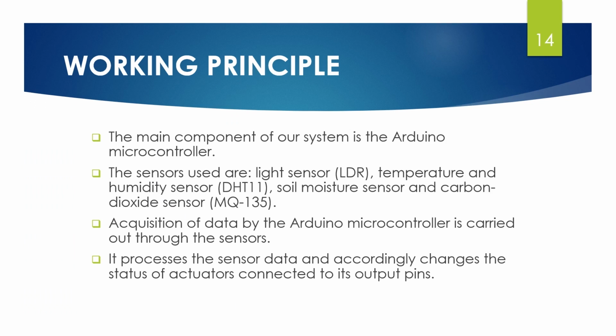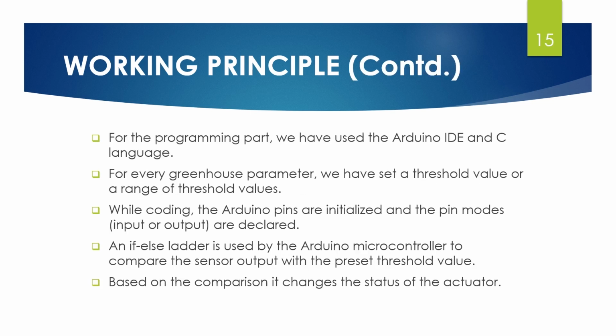The sensors used are light sensor, that is the LDR, temperature and humidity sensor, that is DHT11, soil moisture sensor, and carbon dioxide sensor, that is MQ135. The Arduino processes the data acquired through the sensors and accordingly changes the status of the actuators connected to its output pin. For the programming part, we have used the Arduino IDE and C language.